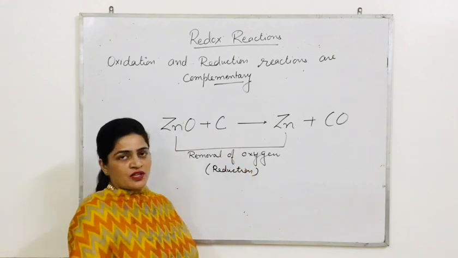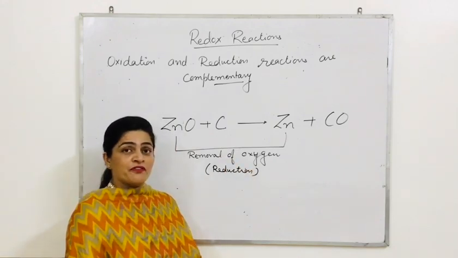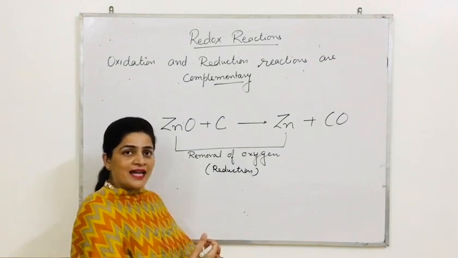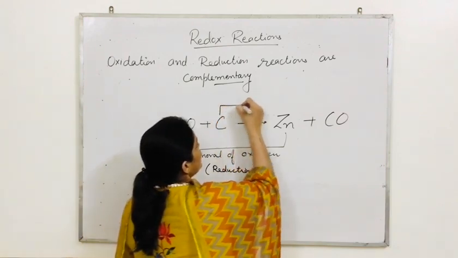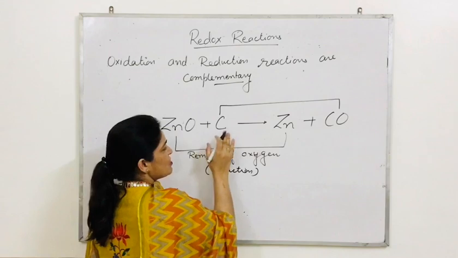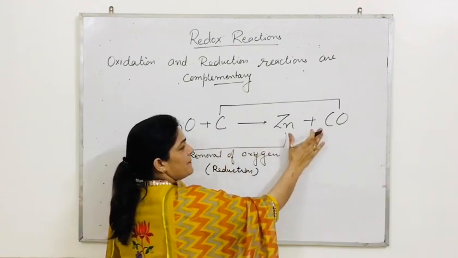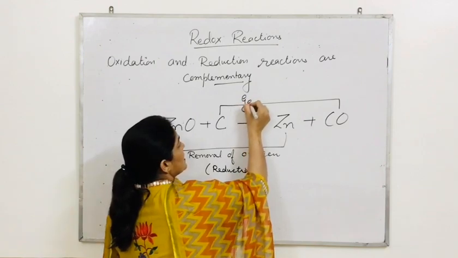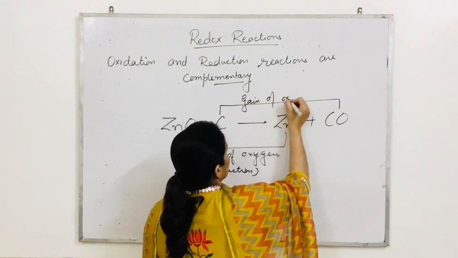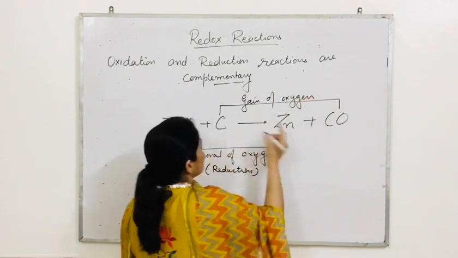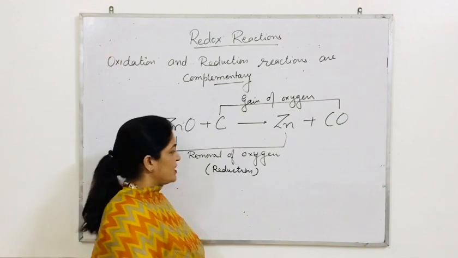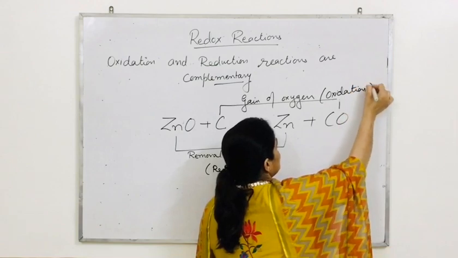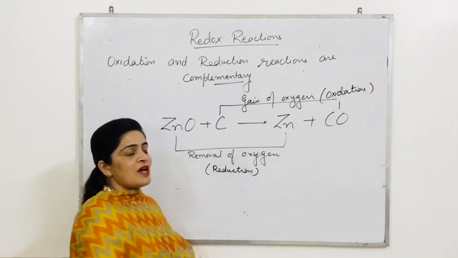Why is oxygen removed from zinc oxide? Because carbon has more affinity and it will take that oxygen. Carbon will gain this oxygen, so carbon will be converted to CO. So in this there is gain of oxygen, and if oxygen is added, it is called oxidation. Both are complementary.